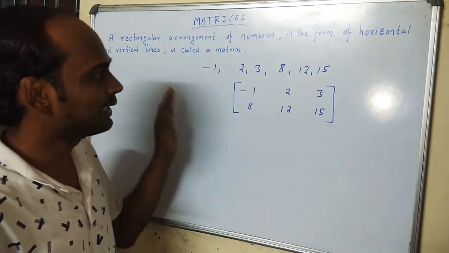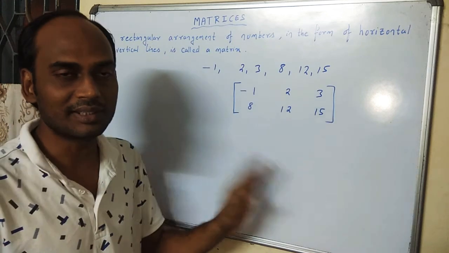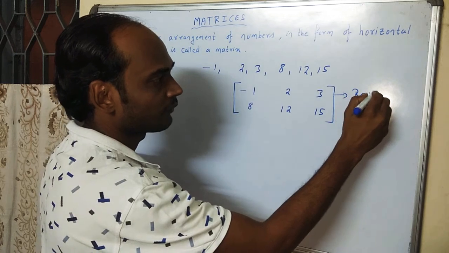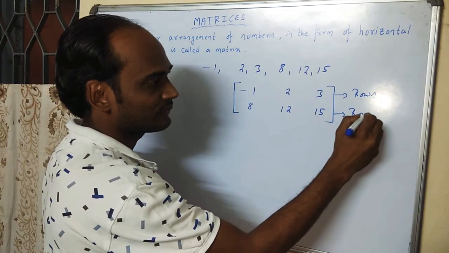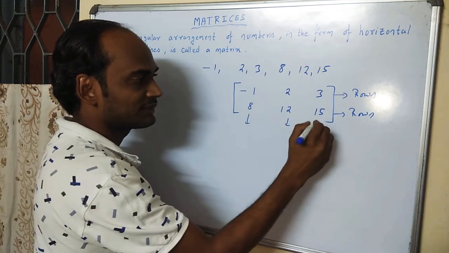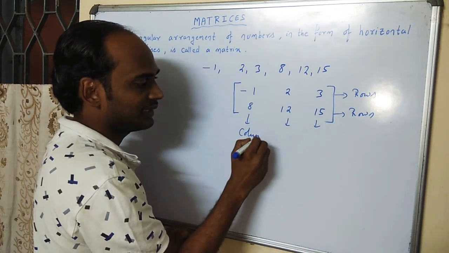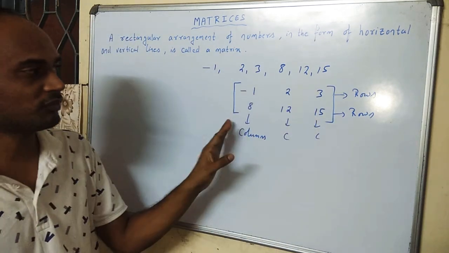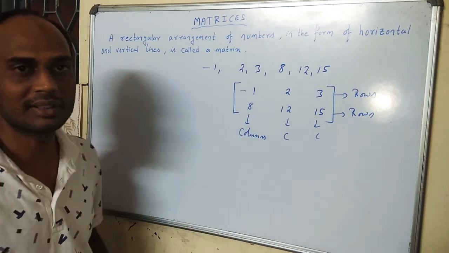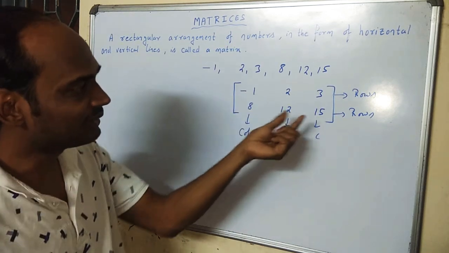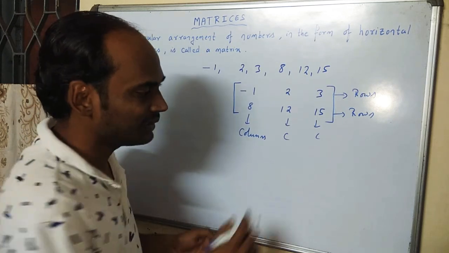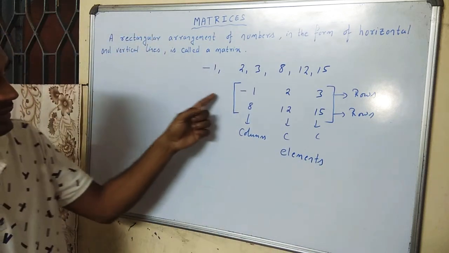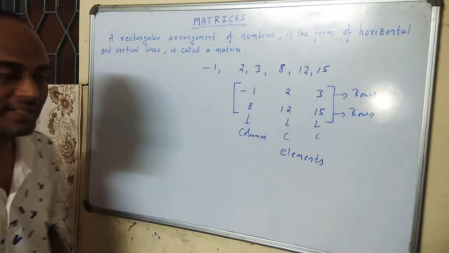So a matrix means the arrangement of numbers in the form of horizontal and vertical lines. The horizontal lines are called the rows. Both of these are called rows, and these vertical lines we call the columns. All these are the columns here. So if you arrange the numbers in the form of horizontal rows and vertical columns, then we call that one a matrix. And the numbers written inside this matrix are called the elements of the matrix. And these numbers are enclosed inside a square bracket.